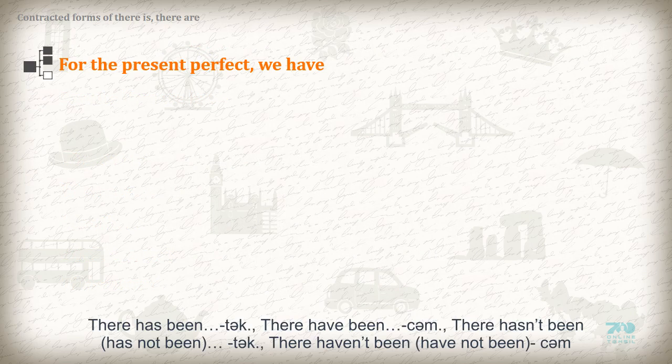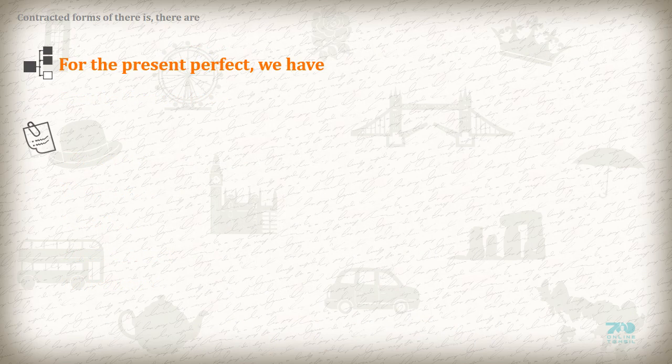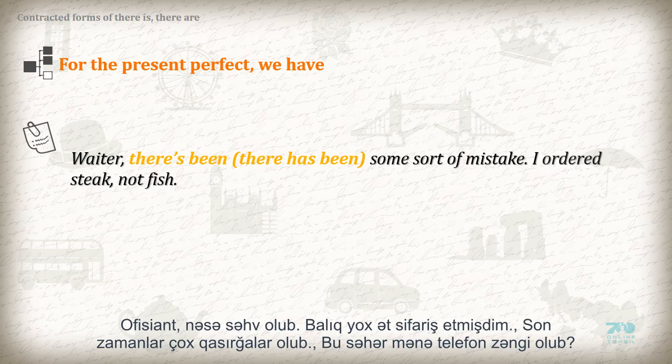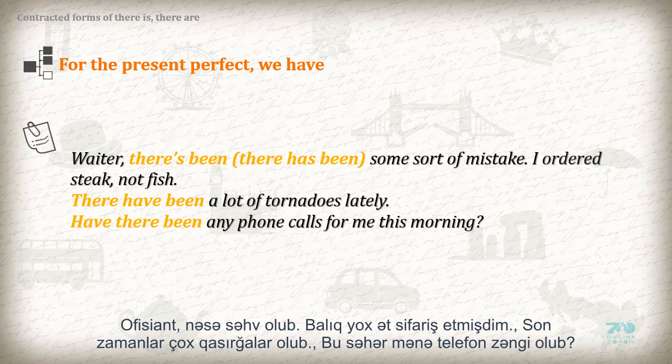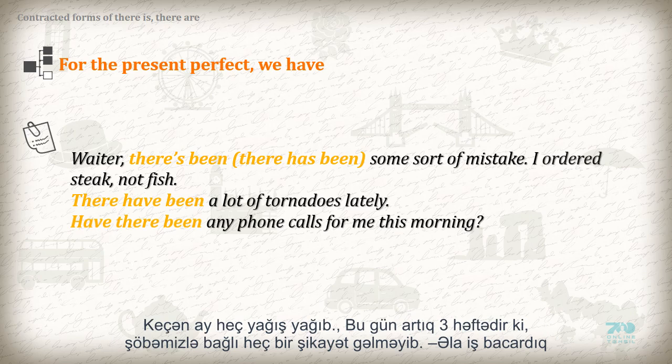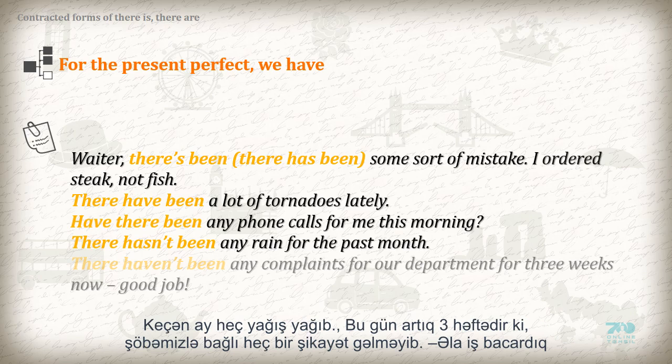For the present perfect we have: waiter, there has been some sort of mistake. I ordered steak, not fish. There have been a lot of tornadoes lately. Have there been any phone calls for me this morning? There hasn't been any rain for the past month. There haven't been any complaints for our department for 3 weeks now.